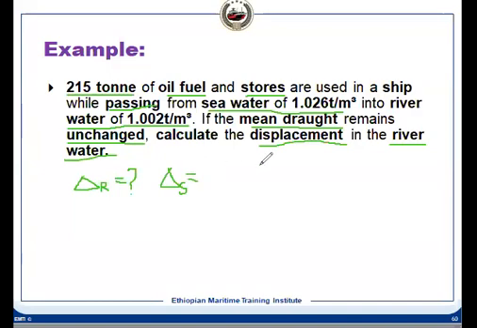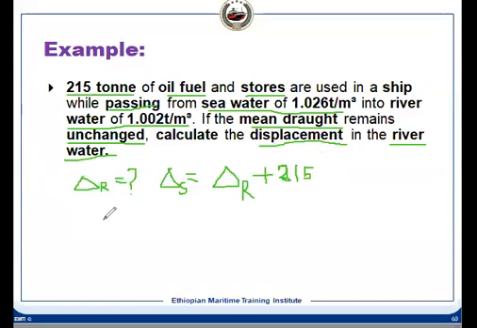It will be the displacement in river water plus 215, which has been used. This was there in seawater when she was floating in seawater, and after consuming this, it has become delta R in the fresh water.